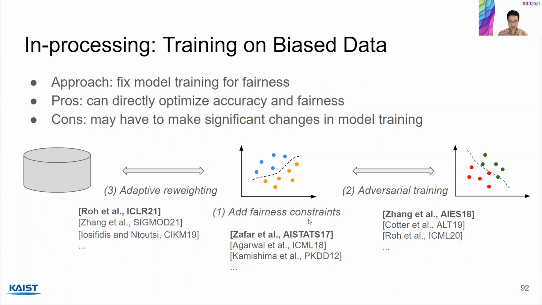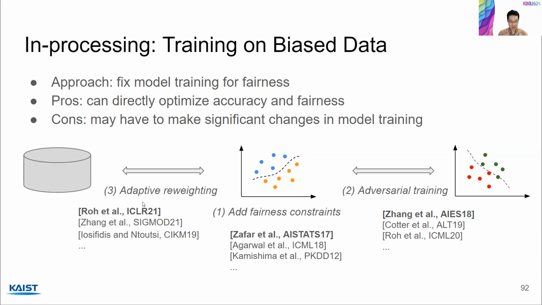So there are largely three approaches here. One is to add fairness constraints directly, where you optimize both accuracy and fairness for training. Another approach is adversarial training, where you leave the model as is, but you compete it with another model that tries to figure out the sensitive values in an adversarial fashion. So this will force your model to become fairer.